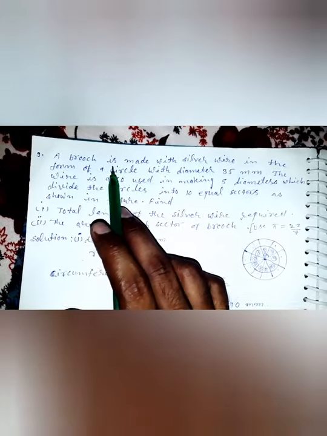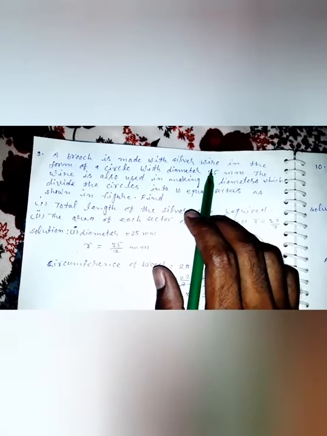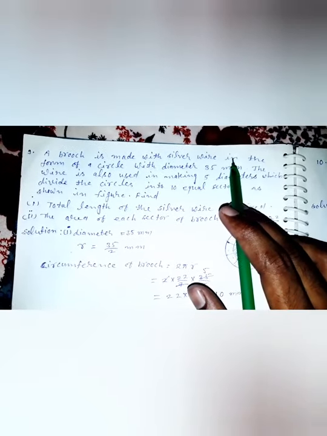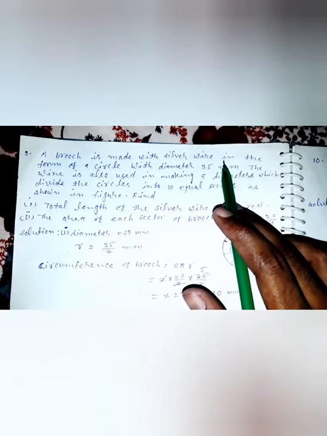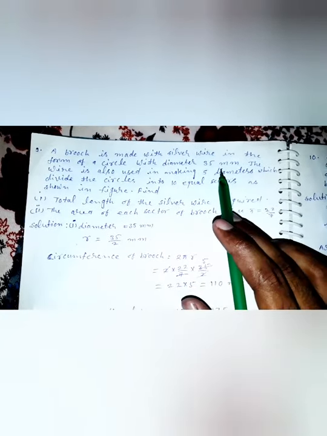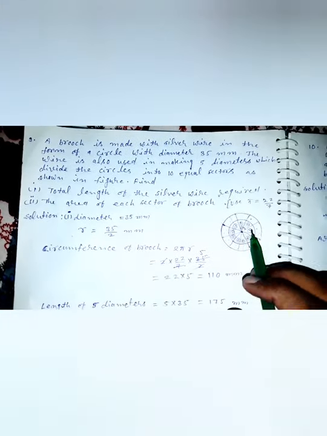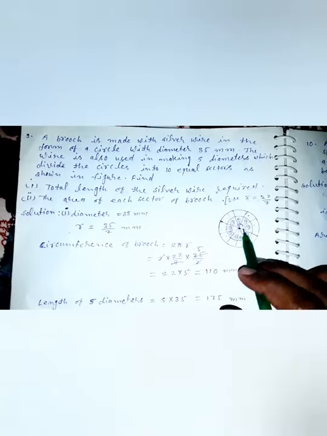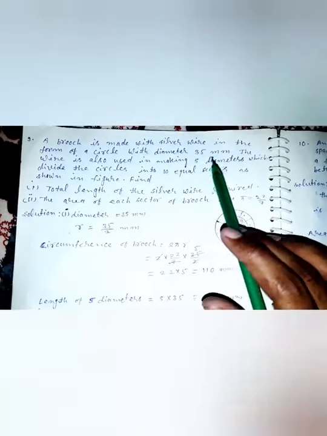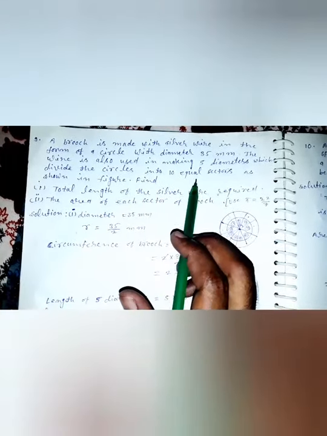Next: a brooch is made with silver wire. A brooch means a piece of jewelry, in the form of a circle with a diameter of 35 mm. This diameter is 35 mm. The wire is also used in making 5 diameters. These diameters made of wire divide the circle into 10 equal parts.